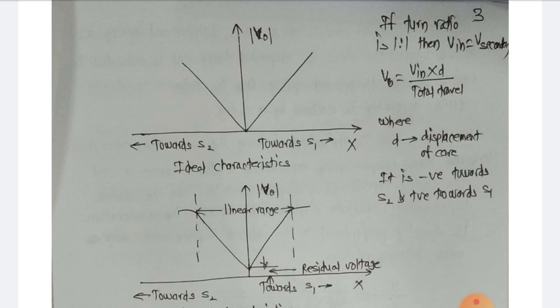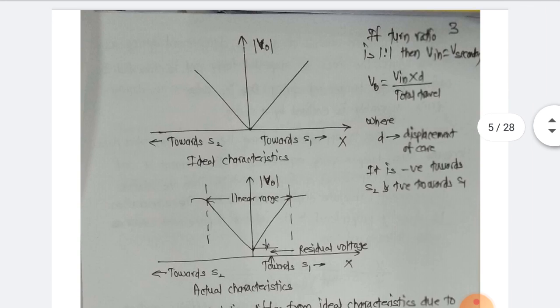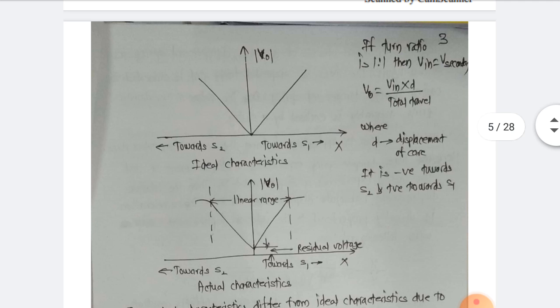The actual characteristics differs from ideal characteristics. The one at the top is ideal, the other at the downwards is actual. The actual characteristics differs from ideal characteristics due to harmonics in the input excitation, stray capacitance and coupling between the primary and secondary winding.